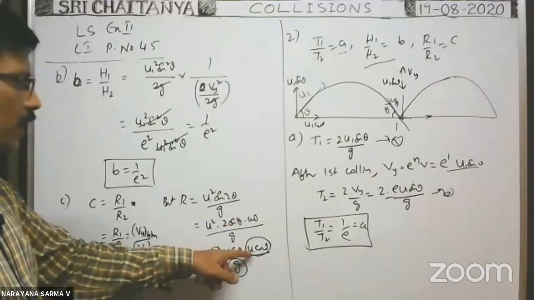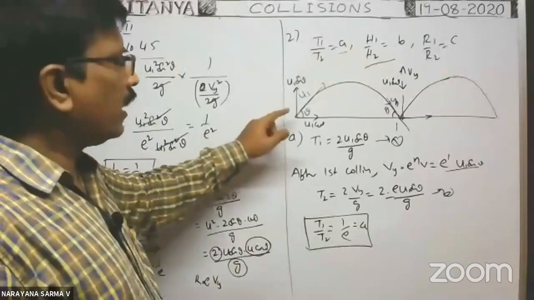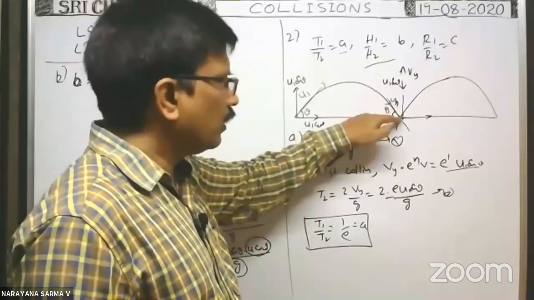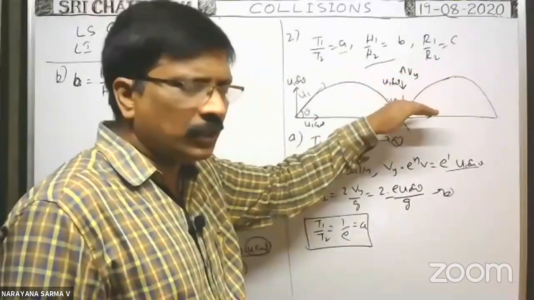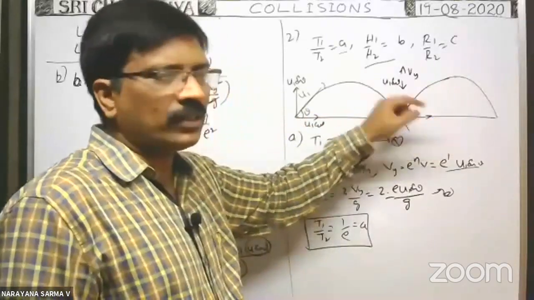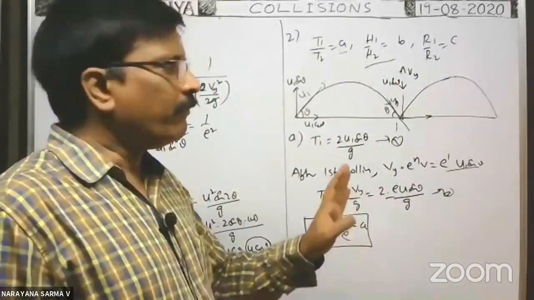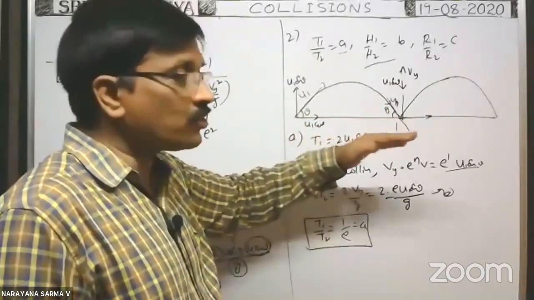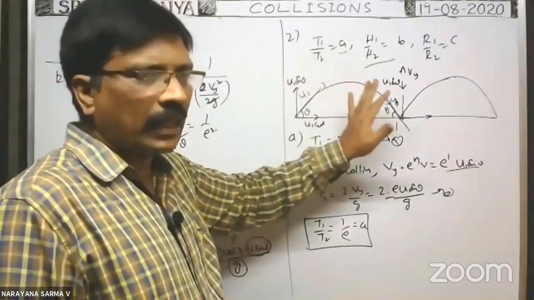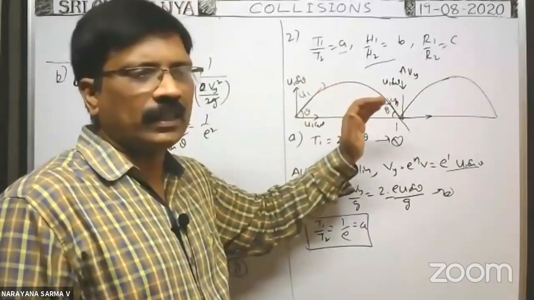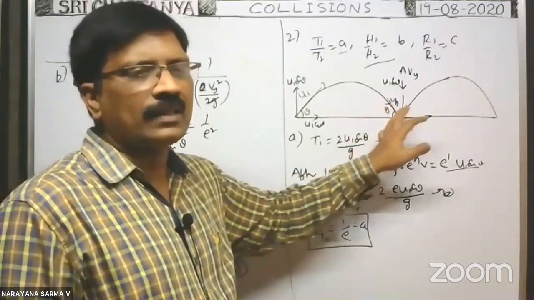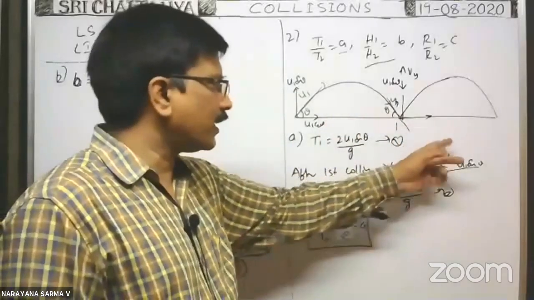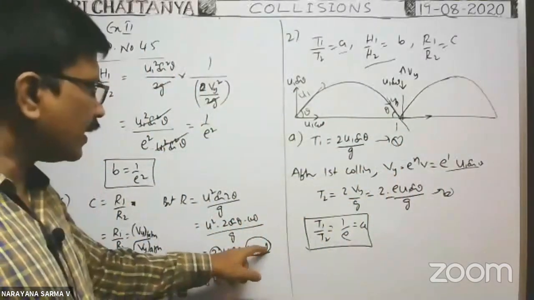Here u cos theta is the horizontal component of velocity. Here whenever the body is projected along horizontal direction, even collision takes place. This is the smooth surface. That's why even during collision, along horizontal direction on the projectile no force acts. Whenever no force acts on the projectile along horizontal direction, the horizontal component of velocity does not change even during collision. కొలిజన్ జరిగే టైంలో కూడా హార్జెంటల్ డైరెక్షన్ లో ఏ ఫోర్స్ పనిచేయట్లేదు కాబట్టి, ఫ్రిక్షన్ పనిచేయట్లేదు కాబట్టి దానికి వెలాసిటీ హార్జెంటల్ డైరెక్షన్ లో కొలిజన్ జరిగిన తర్వాత కూడా మారదు. కాబట్టి బిఫోర్ అండ్ ఆఫ్టర్ కొలిజన్ along horizontal direction velocity component is same.